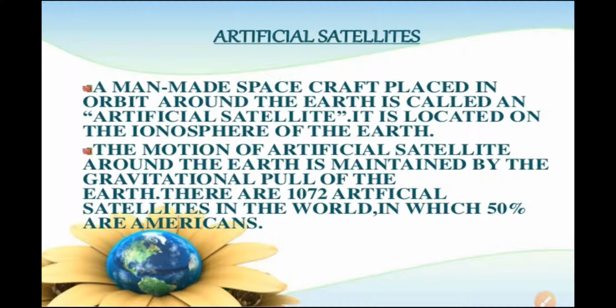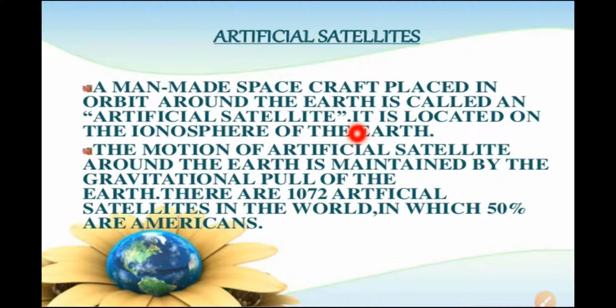The next point is the artificial satellite. Artificial means it is made by man, by human beings. A man-made spacecraft placed in orbit around the earth is called an artificial satellite. There are natural satellites also, but artificial satellites are made by human beings and placed in orbit around the earth for different purposes.